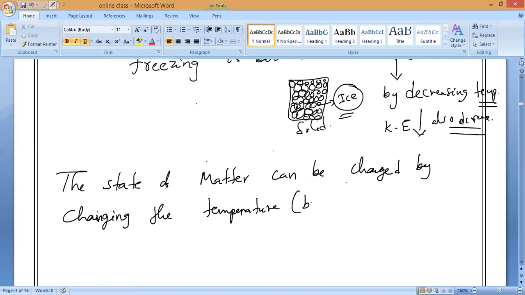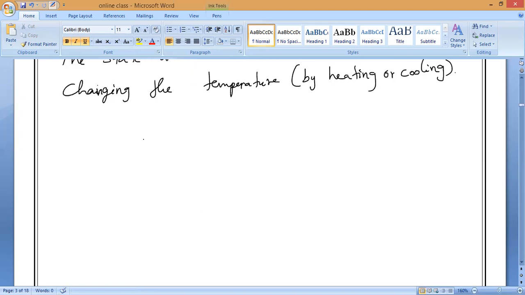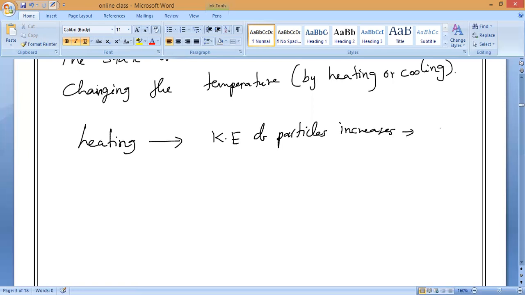By heating or by cooling? Both. The state of matter can be changed by heating or cooling. So remember, by heating, the kinetic energy of particles increases, so particles will move far from each other.